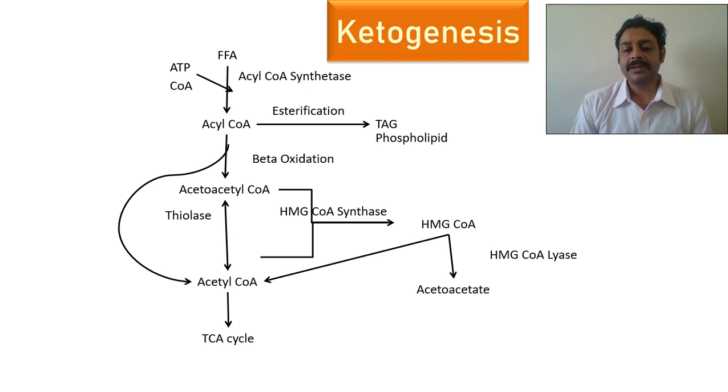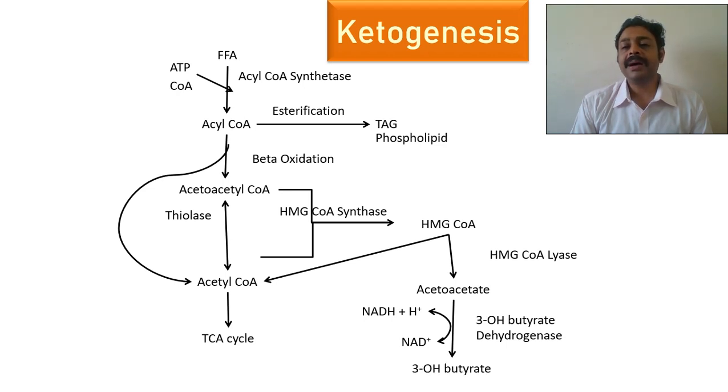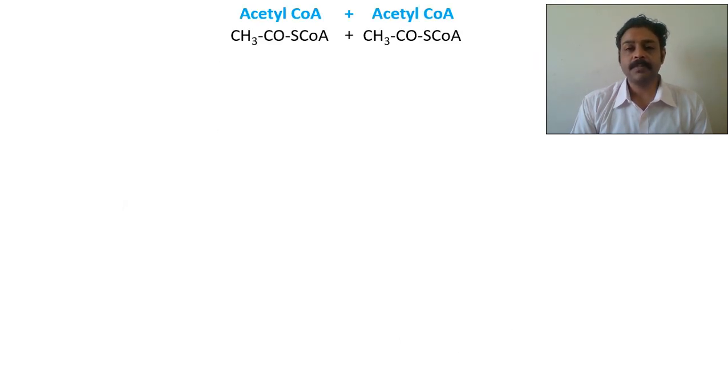This acetoacetate undergoes dehydrogenation to become beta hydroxy butyric acid. By the enzyme dehydrogenase, it becomes beta hydroxybutyrate, the second keto acid. And acetoacetate can spontaneously become acetone. This is also a secondary ketone body. So this is how it really happens.